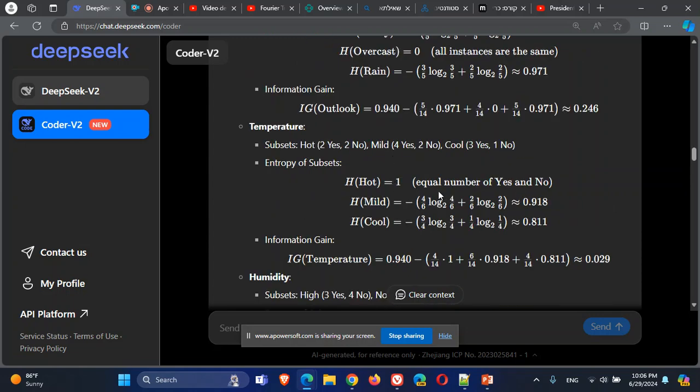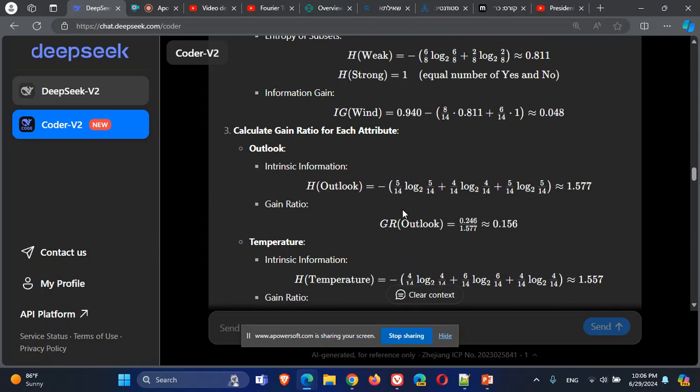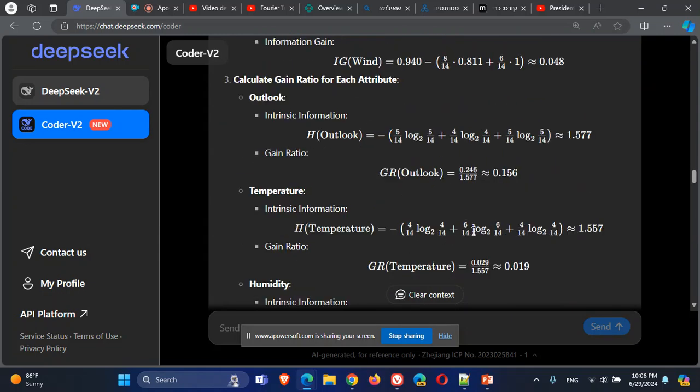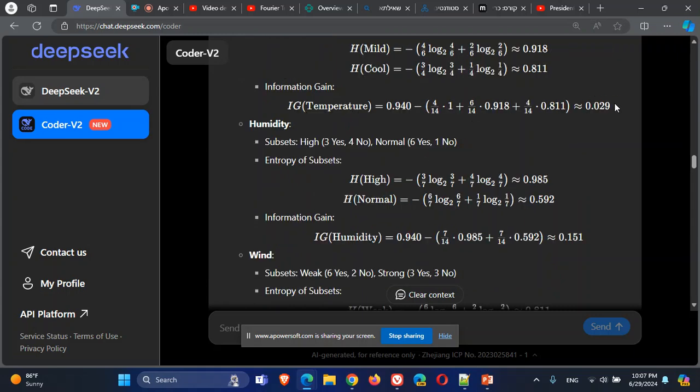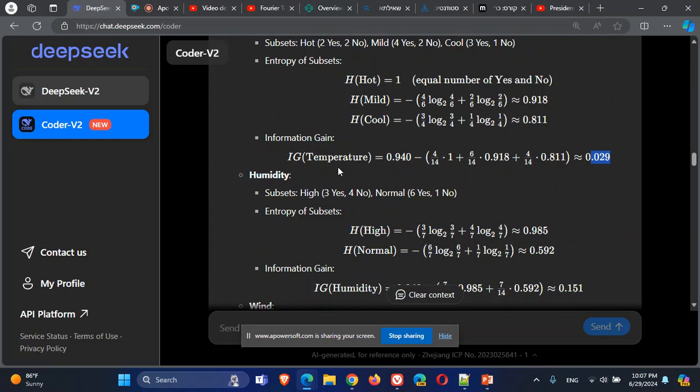Here we are dividing inside the attributes to yes or no. Here in the temperature entropy, we are just taking the amount of instances in each subset. We don't differentiate between yes and no for this entropy of the temperature. So we will do it later. Okay, so this is the information gain for temperature. We will do the gain ratio later.